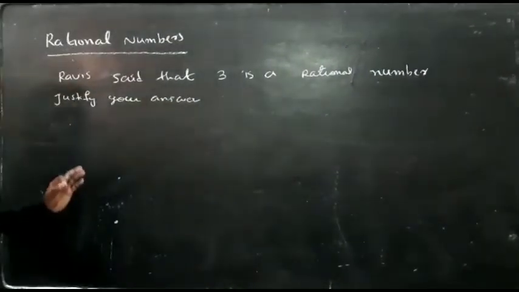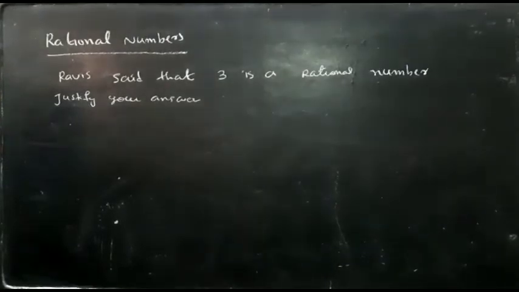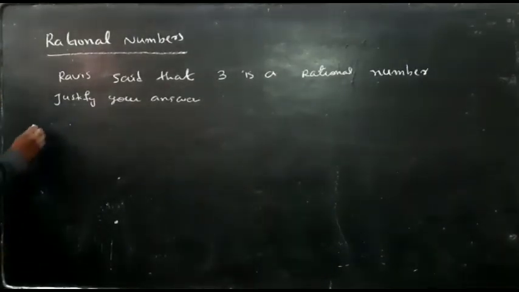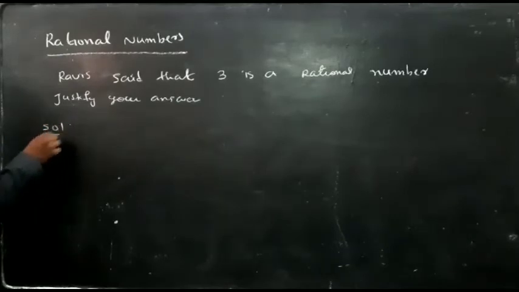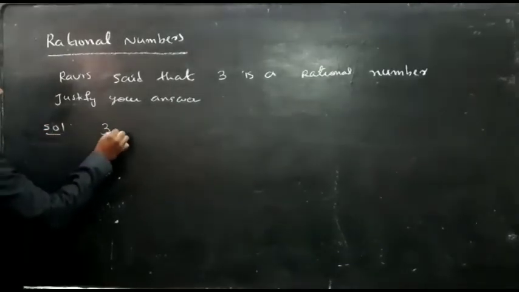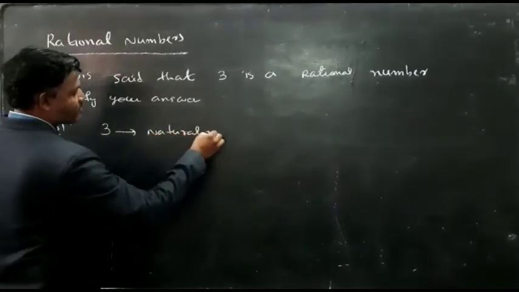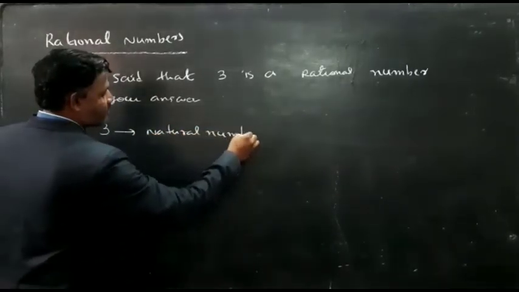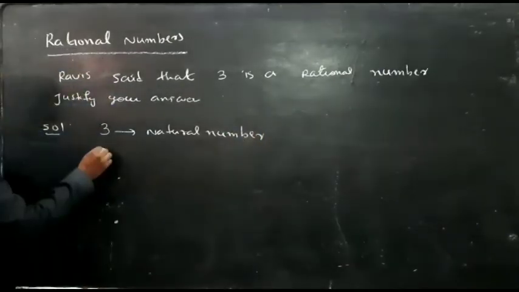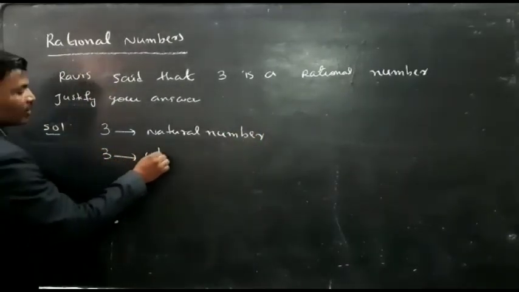Here is one question. Ravi said that 3 is a rational number. Justify your answer. Solution: I am taking 3. First of all, 3 is a natural number. And also 3 is a whole number.